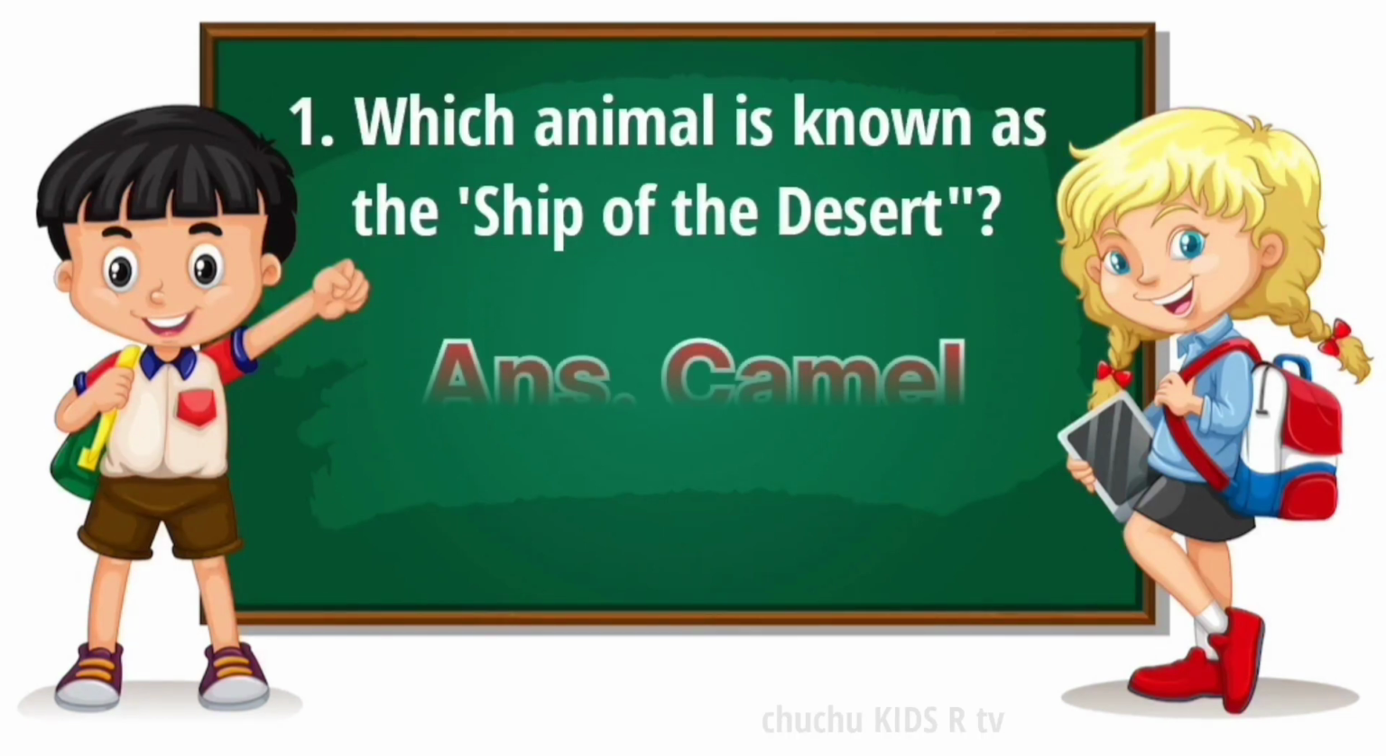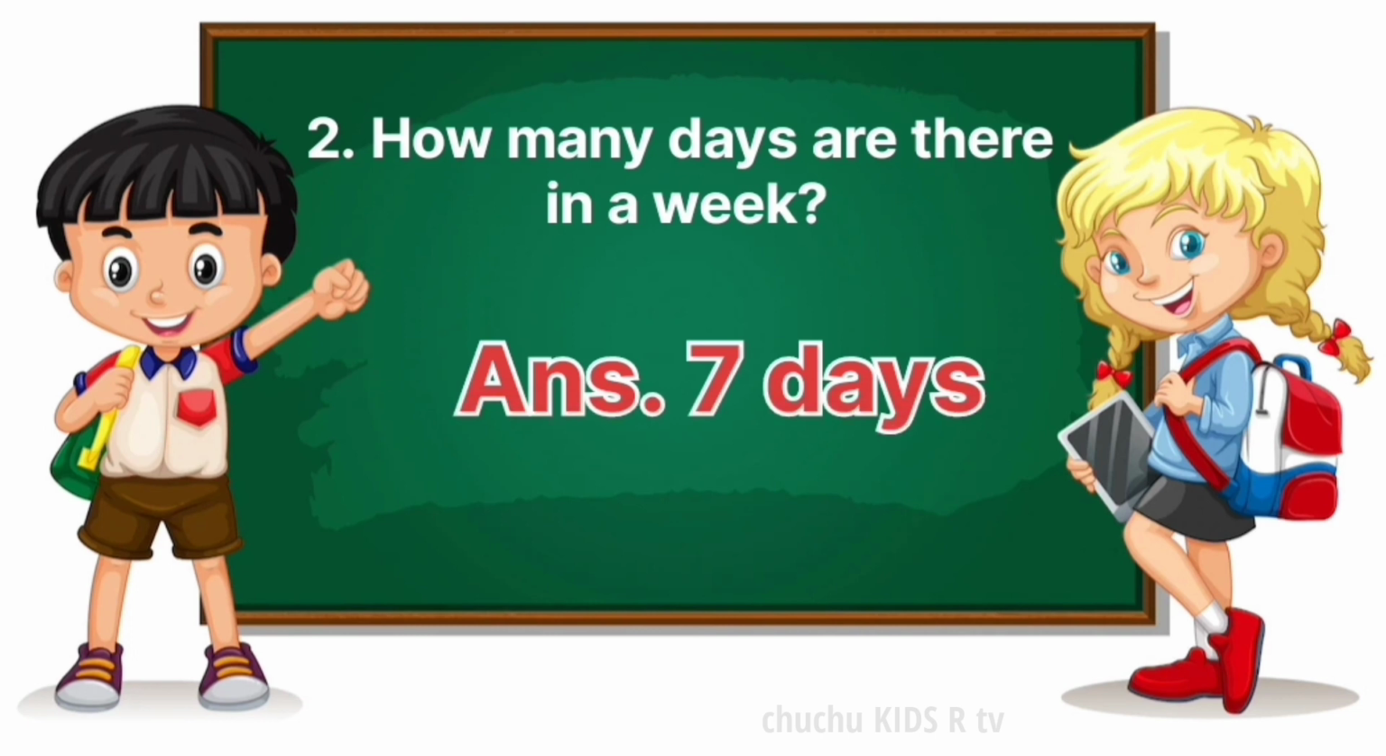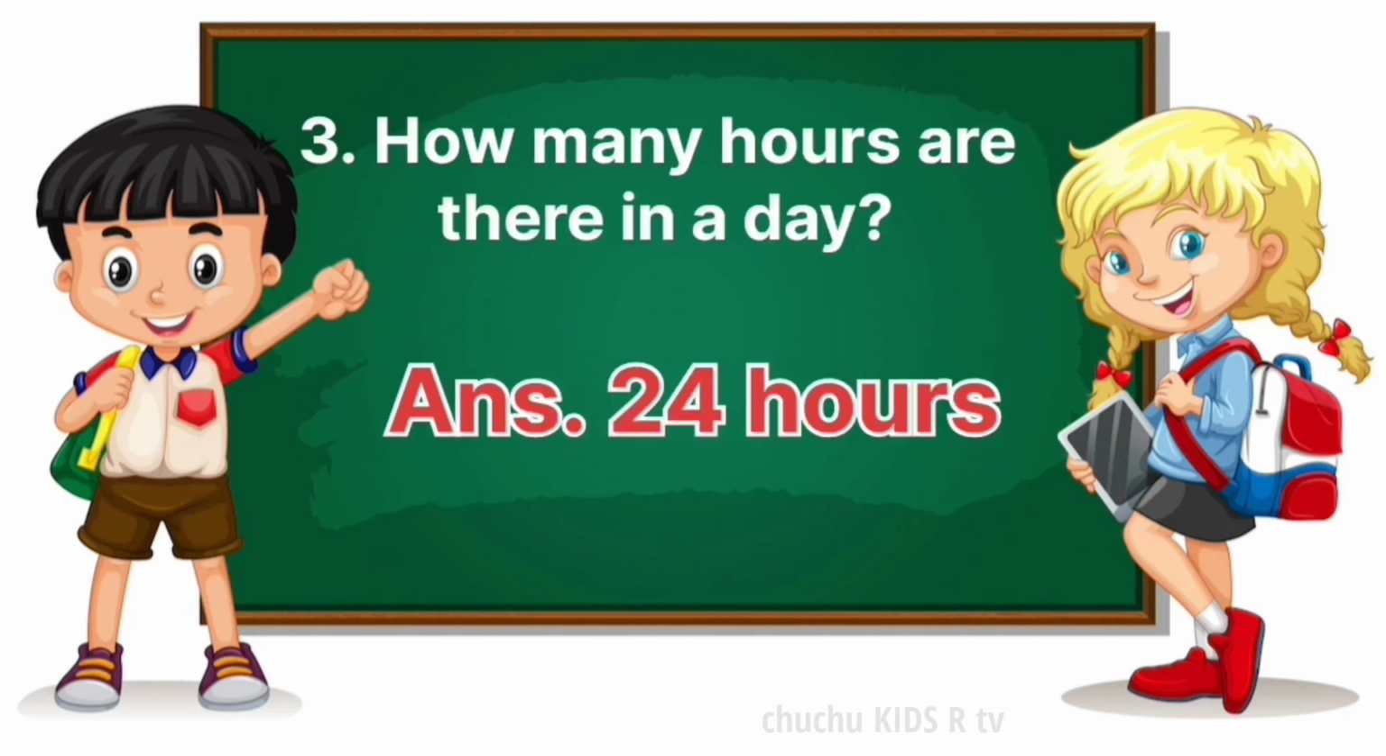Which animal is known as the sheep of the desert? Camel. How many days are there in a week? 7 days. How many hours are there in a day? 24 hours.